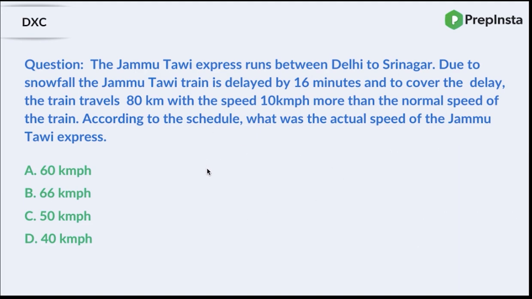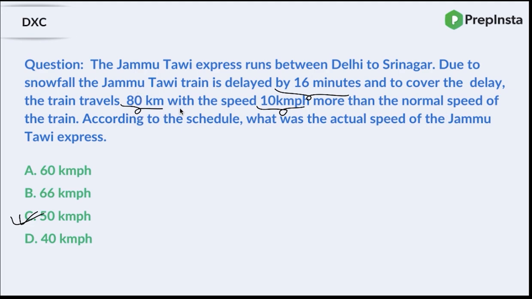Okay. So people are asking for the answer. The answer is actually 50 kilometers per hour. Let us see how. The Jammu Tawi Express runs between Delhi and Srinagar. Due to snowfall, the train is delayed by 16 minutes. And to cover the delay of 16 minutes, the train travels a distance of 80 kilometers with a speed of 10 kilometers per hour more than the normal speed of the train.